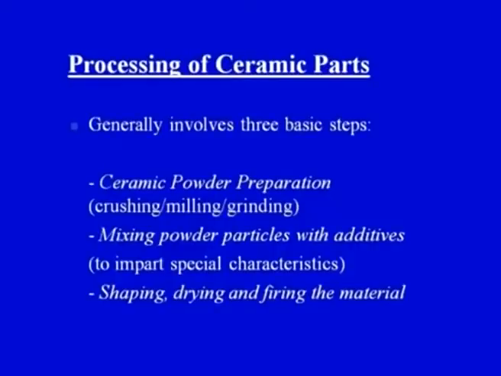So, how to summarize this slide? There are importantly three things that are taken into account. Point number 1 is the powder, point number 2 is the mixing of the powder with the additives, and point number 3 is giving a shape to that mixture and then firing it in order to get the desired properties of the final product. So, these are the three steps that are involved, but in each step there are a number of processes or a number of variants out of which we can choose the best variant.